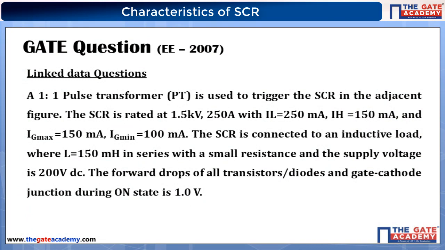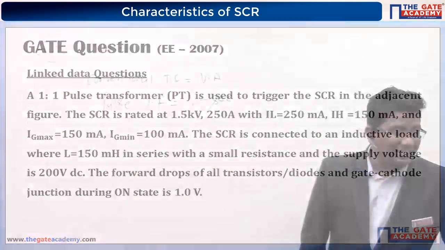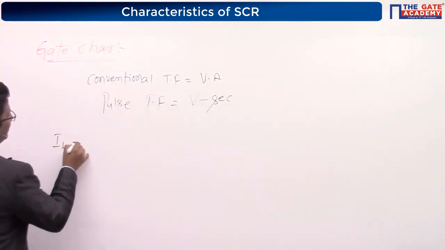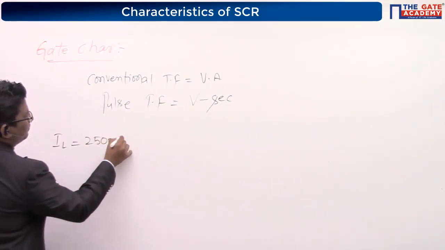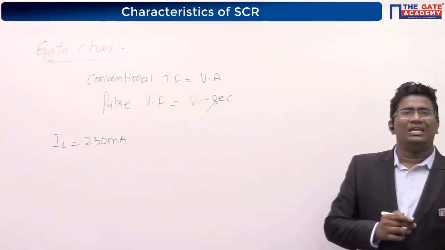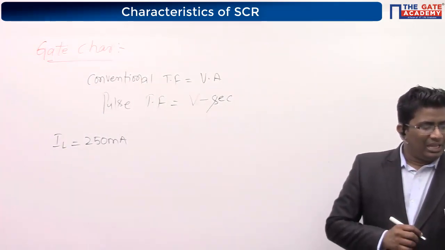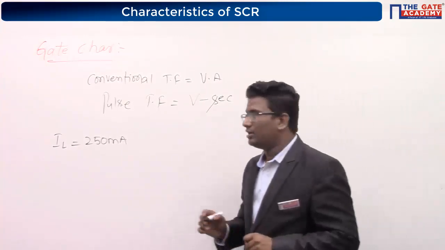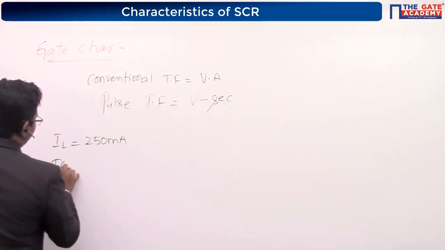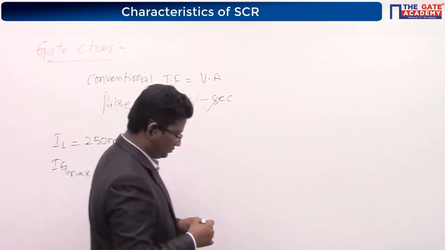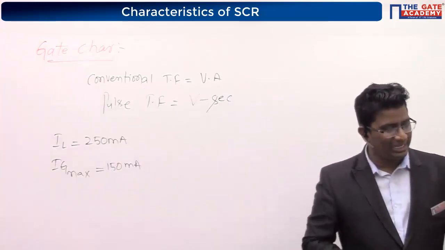The SCR is rated as 1.5 kilovolt, 250 amperes, with latching current given as 250 milliampere, and holding current is 150 milliampere. IG max and IG min, he has given 150 milliamperes. IG max he has given as 150 milliamperes.